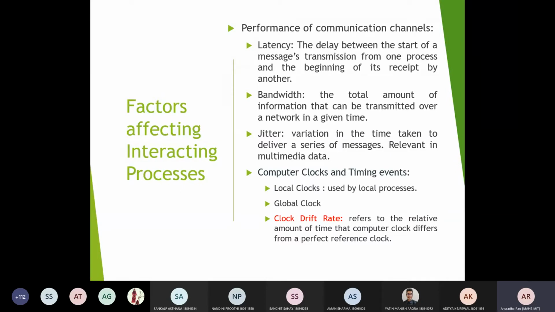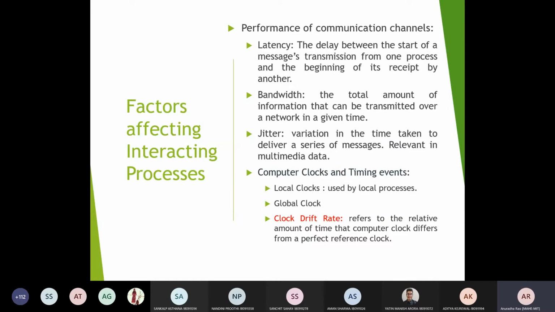So anybody, why are there latency issues coming into the picture? Bandwidth, because it is limited. If you increase the bandwidth, then you will be able to get good performance compared to the scalability part. Now jitter, again, many tools are being introduced so that you will be able to minimize the jitter.